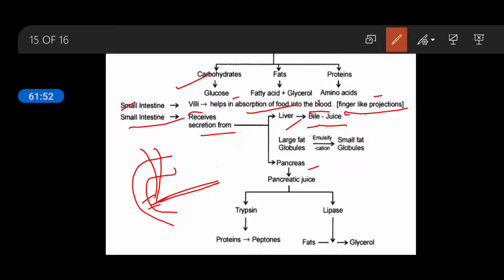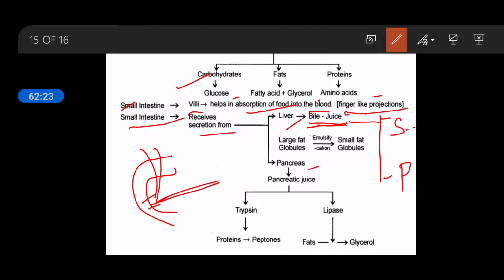Bile has certain functions. One function is that bile contains some bile salts. Actually, this bile juice contains two things. One is bile salt and the other is bile pigment. The names of the bile salts are sodium glycocholate, sodium taurocholate, and sodium bicarbonate. So these three salts are present.